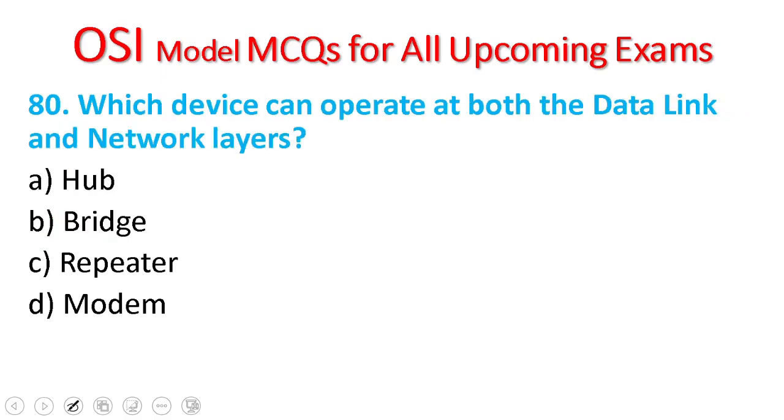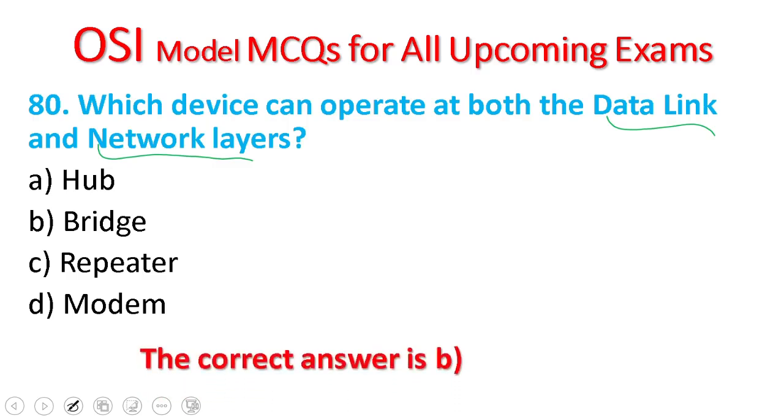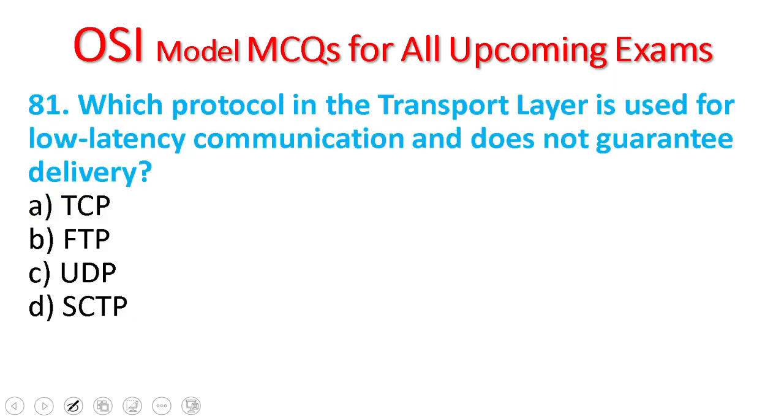81. Which device can operate at both the data link and the network layer? Bridge, repeater, modem. 82. Which protocol in the transport layer is used for low latency communication and does not guarantee delivery? TCP, FTP, UDP, SCTP.